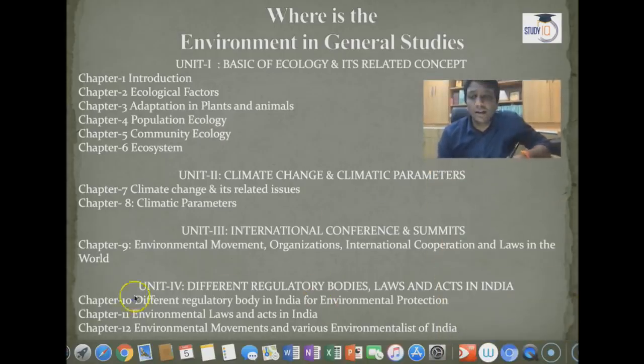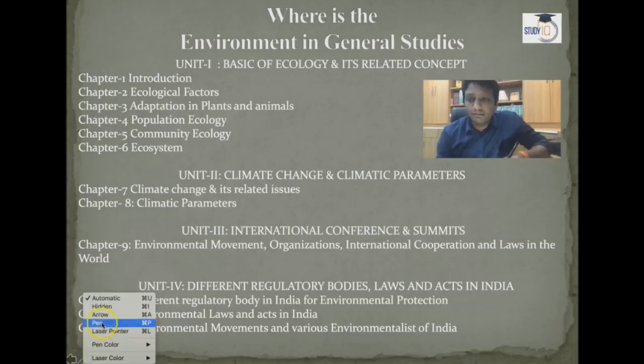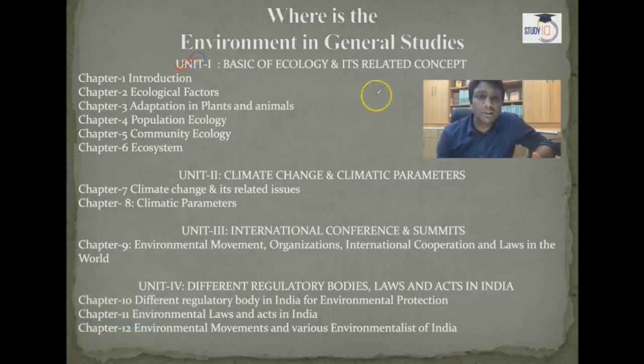These are required here, guys. The first unit you should go through is the basics of ecology and its related concepts. Here there are many chapters: the basics, introduction, ecological factors, adaptation of plants and animals, population ecology, community ecology and ecosystem. These 6 chapters you should read under unit 1.